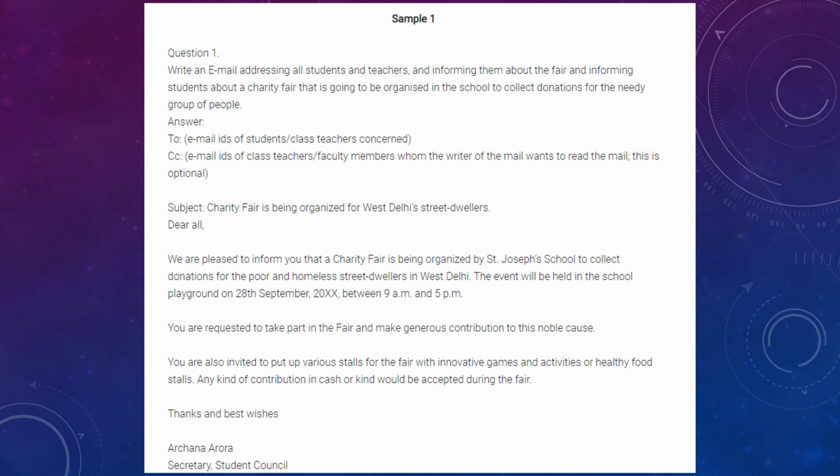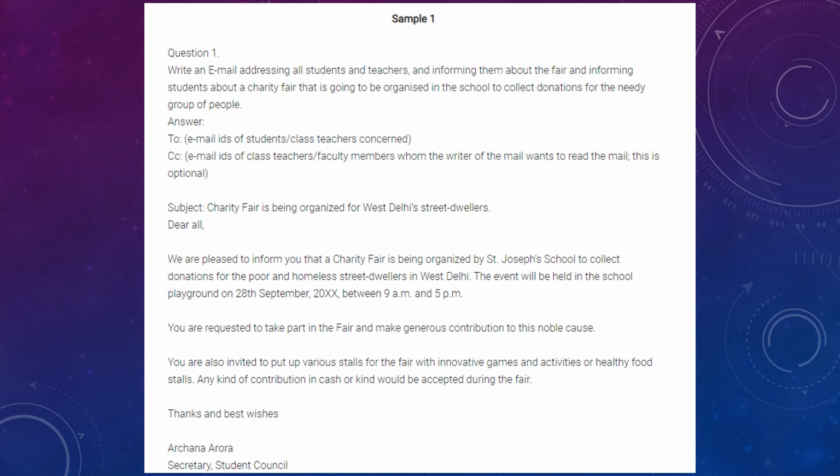Dear all, we are pleased to inform you that the charity fair is being organized by St. Joseph's School to collect donation for the poor and homeless street dwellers in West Delhi. This event will be held in the school playground on 28th September 2020 between 9 a.m. and 5 p.m. So the first paragraph practically tells you to the point what it is all about. There's a charity fair organized by this school, and the purpose of the charity fair is to collect donations for poor and homeless people who reside in West Delhi. The event will be held in school premises on this day and at this time.